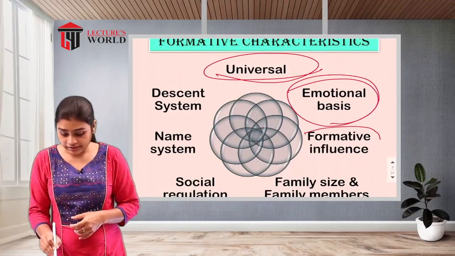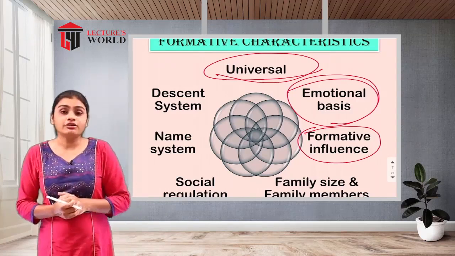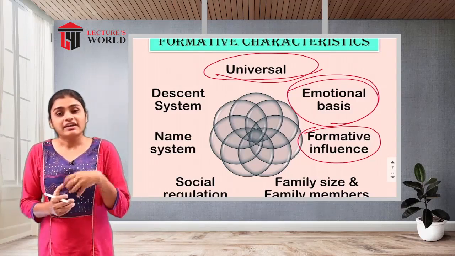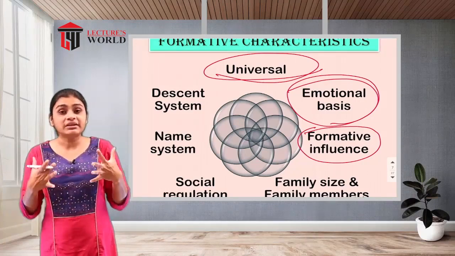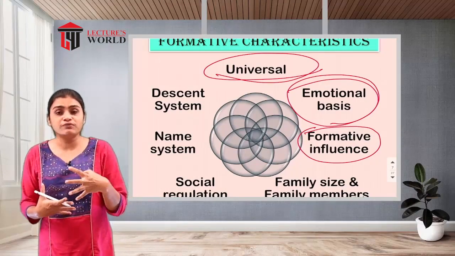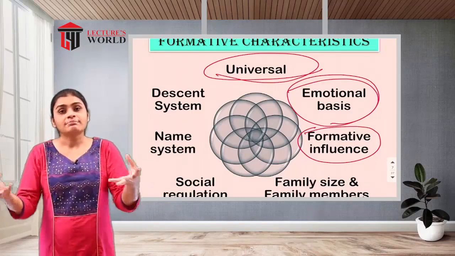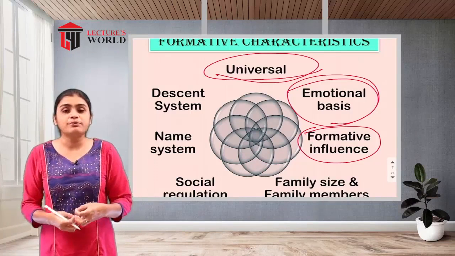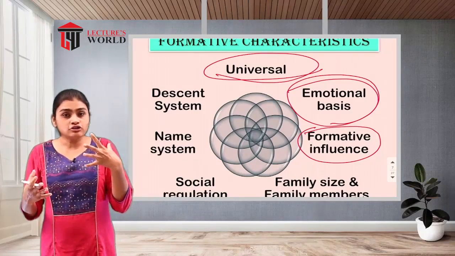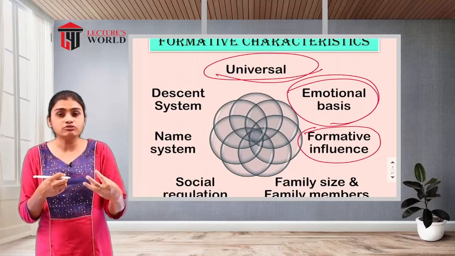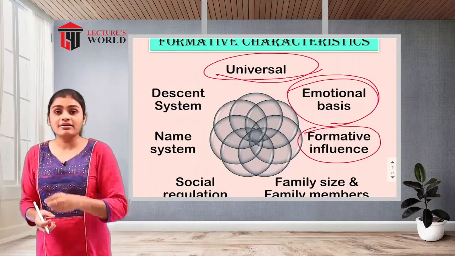Then the next characteristic of family is formative influence. Formative means to form something new. Formative influence means the family will mold the personality of the children in that particular family. The parents are going to mold the personality and the behavior of their children, and they are going to teach them discipline.